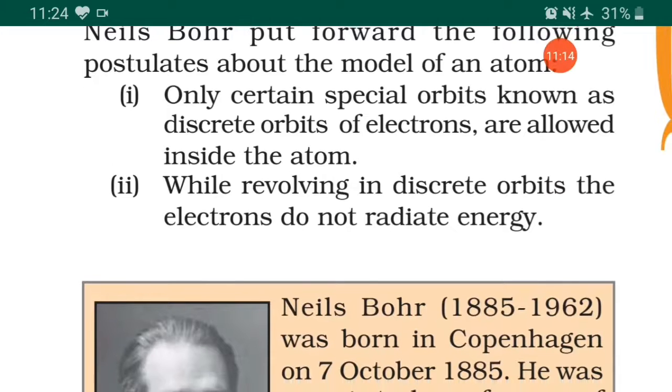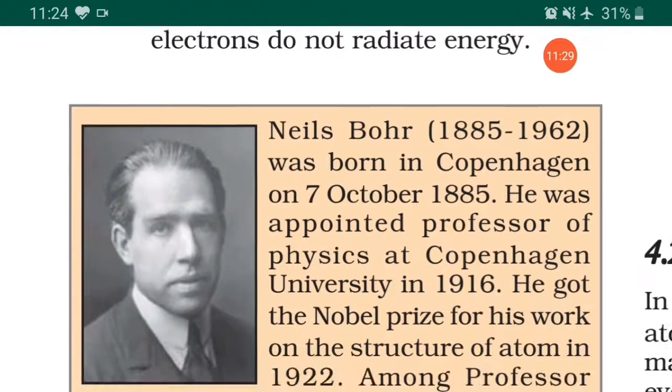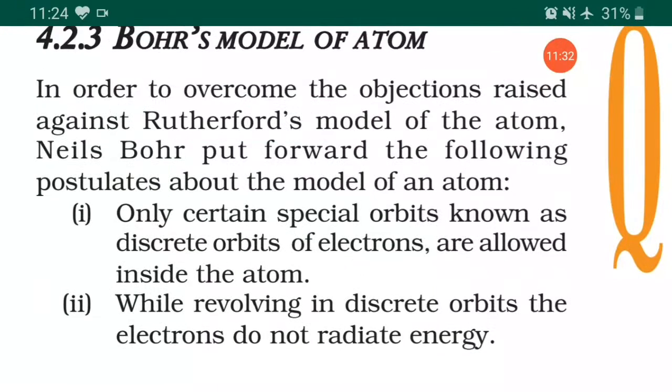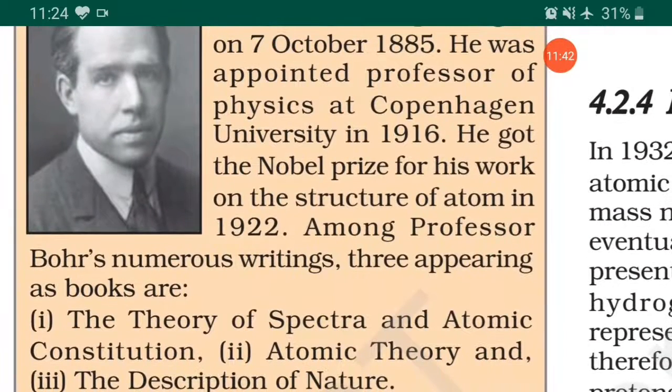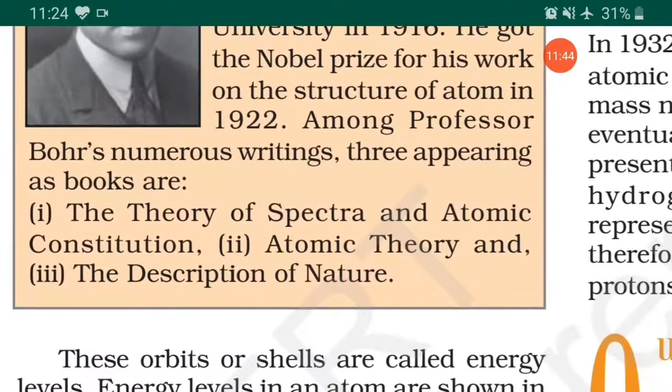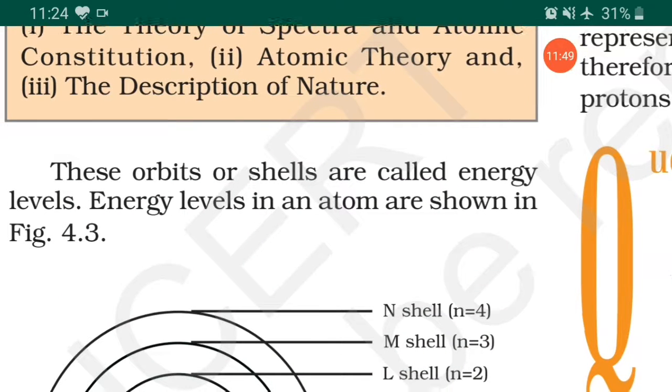First, only certain special orbits known as discrete orbits of electrons are allowed inside the atom. And second, while revolving in discrete orbits, the electrons do not radiate energy. So these were some postulates given by Niels Bohr, a great scientist. These orbits or shells are called energy levels.